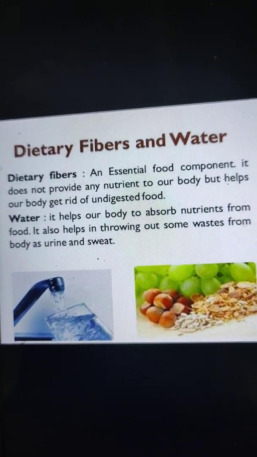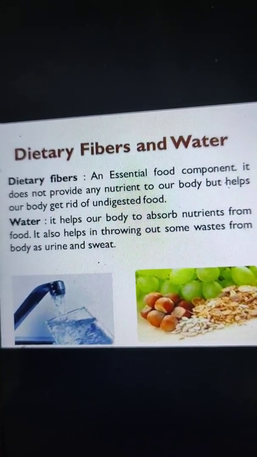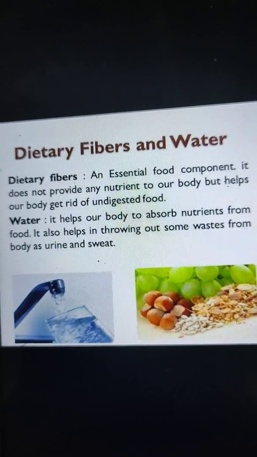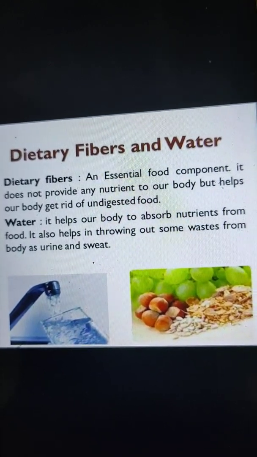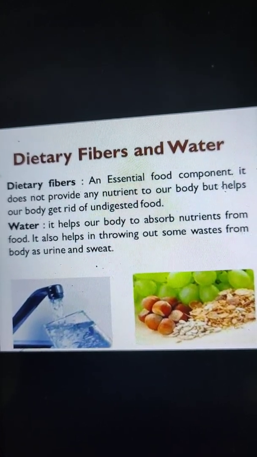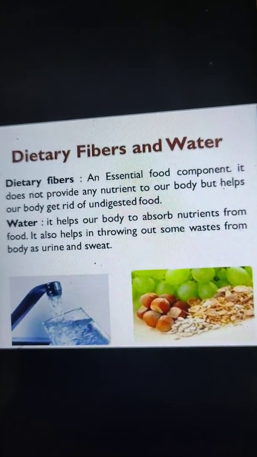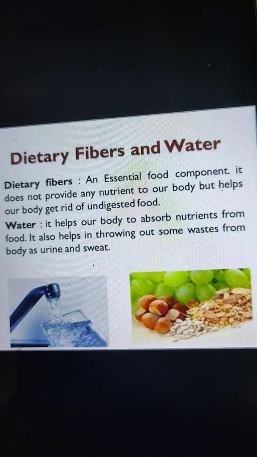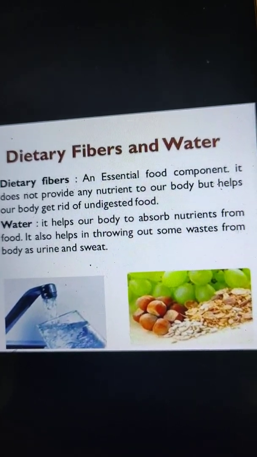And the next ones are roughage and water, which are also required by our body because they help to get rid of undigested food and throw out the waste from our body as urine and sweat.